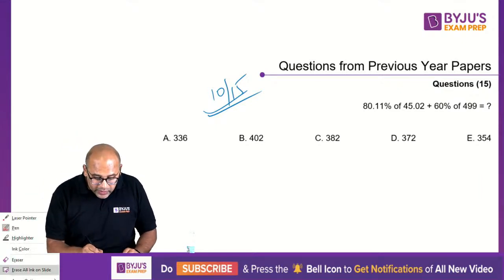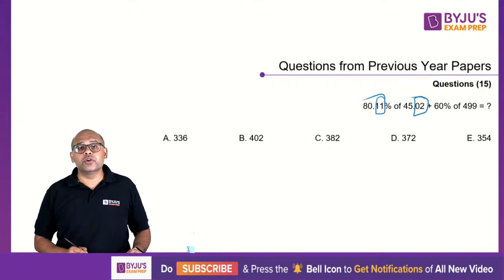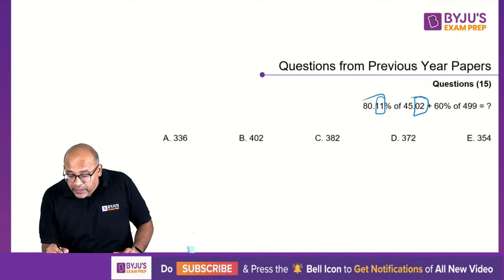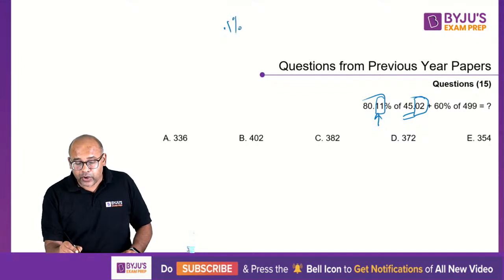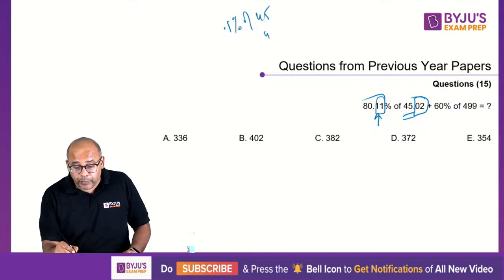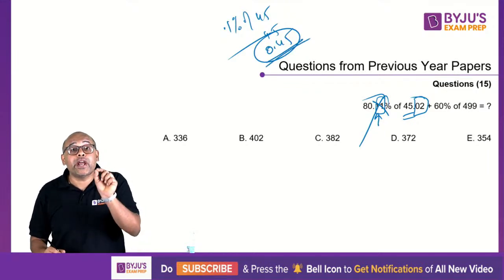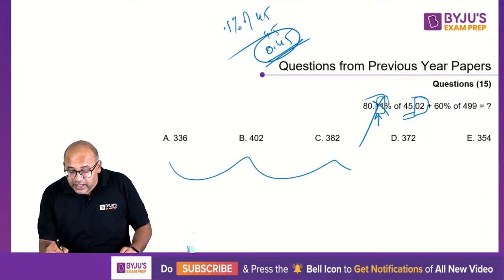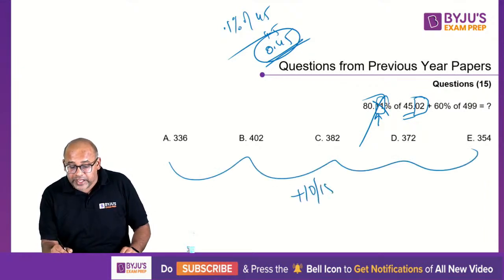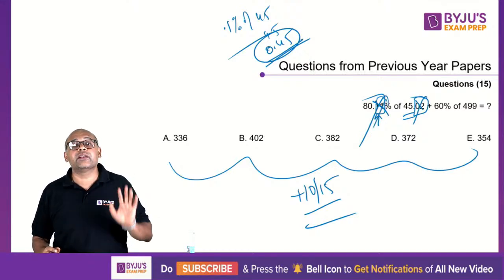Now look at how you can approximate. Do you need this 0.11 and do you need this 0.02? How much difference will it make? 0.11% of 45. Even if I don't consider it, what is 0.1% of 45? 1% is 4.5. 0.1% is 0.45. So even if I throw it away, my answer will change by 0.45, whereas the differences here are plus or minus 10 to 15. So throwing this out will not affect me.